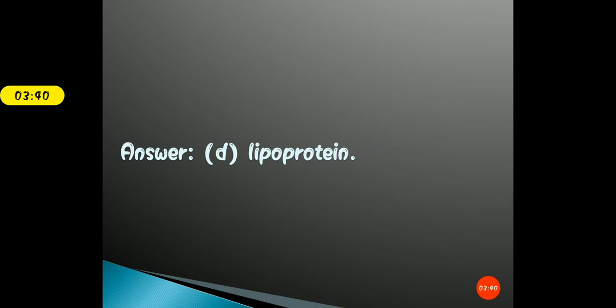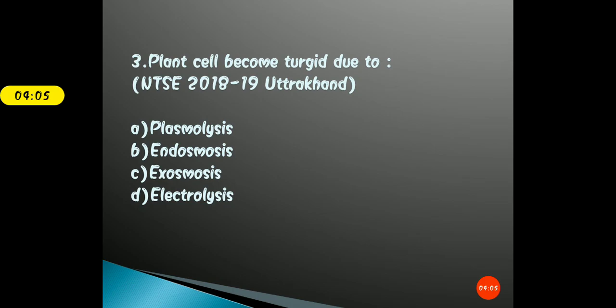Students, you know very well that the cell membrane is basically composed of two important components, that is lipids and protein, and together we call it lipoproteinaceous or lipoprotein. We are talking about the fluid mosaic model of the cell membrane that was proposed by Singer and Nicholson. Okay, so moving forward, the third question for today is: plant cell becomes turgid due to.